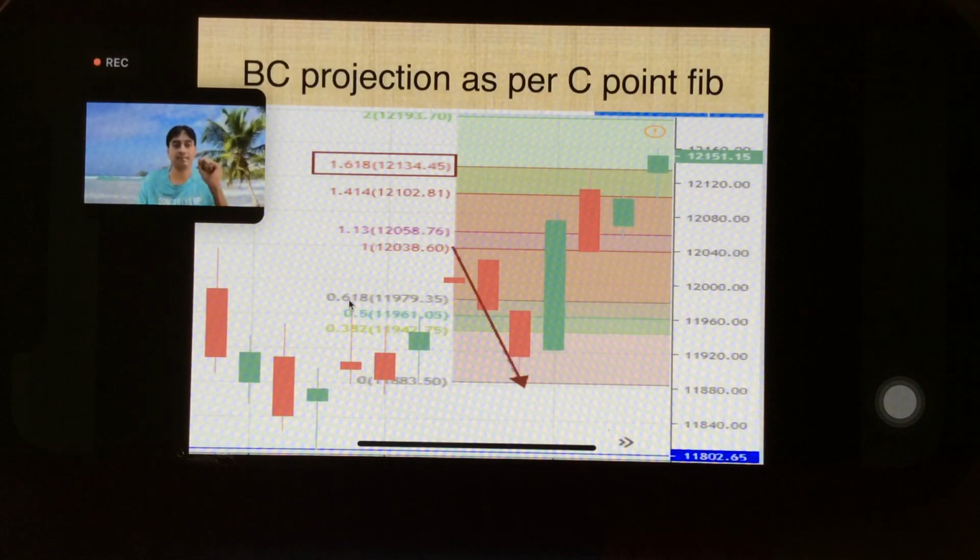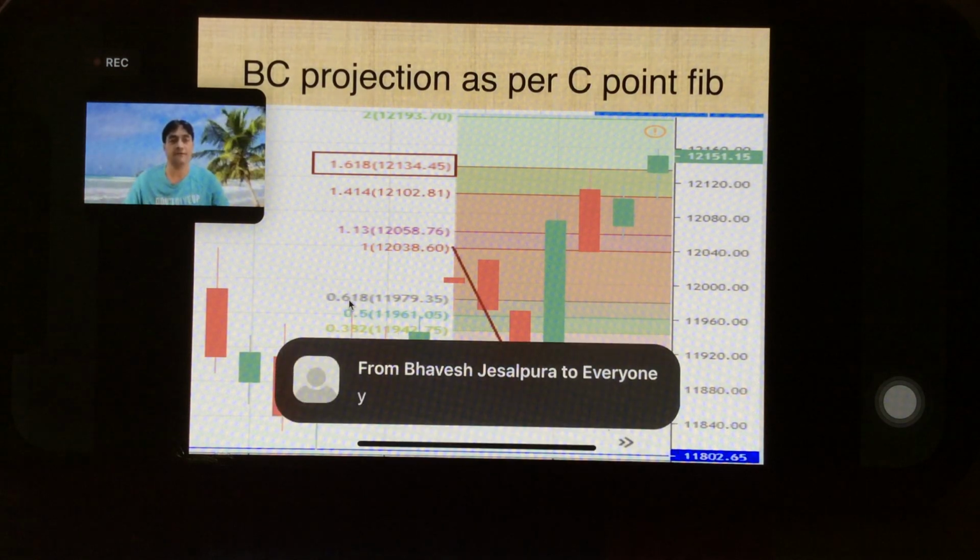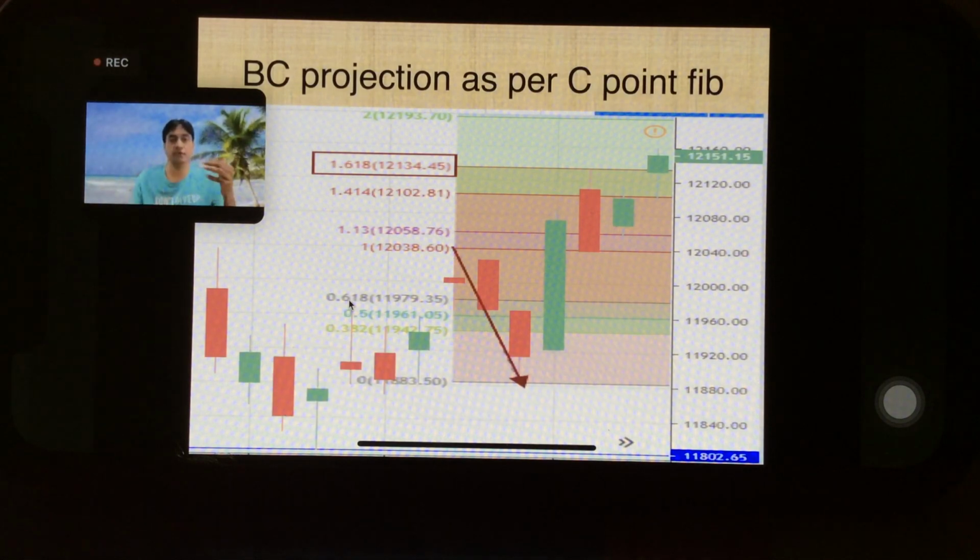Are they within 1%? 134 and 119, hardly you can say 15-16 points away. So they are within 1%, so they are acceptable, and we can say they are confluencing. So we go short here.